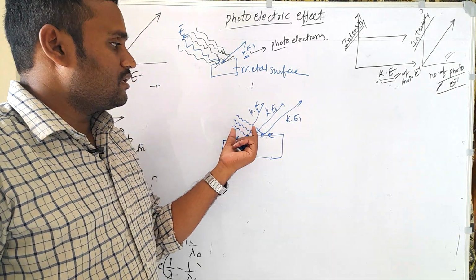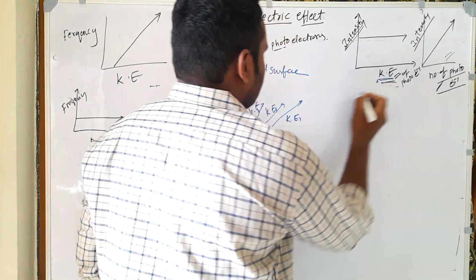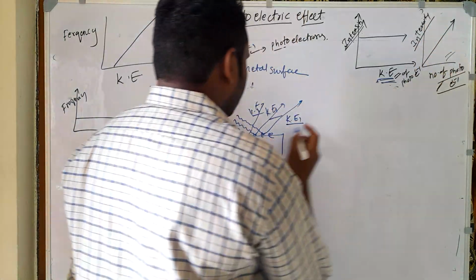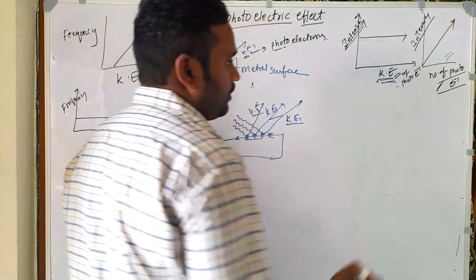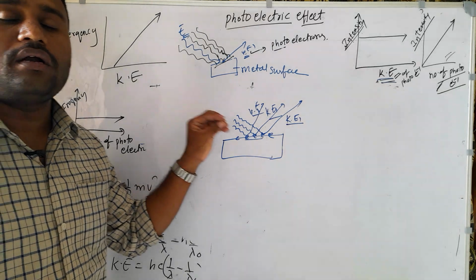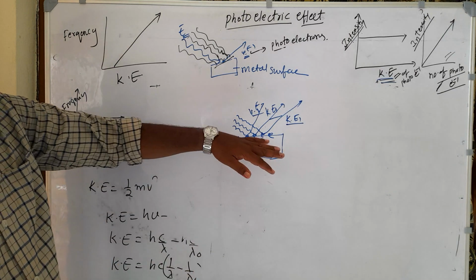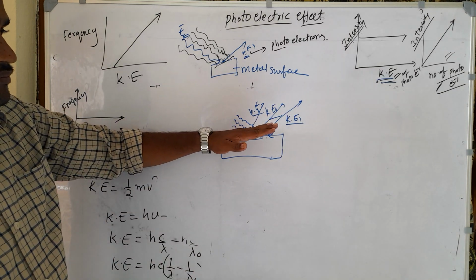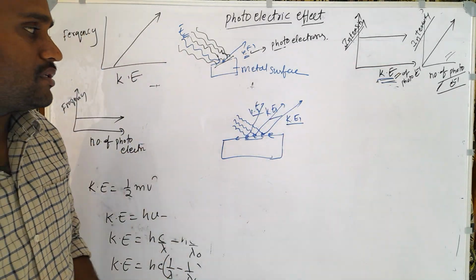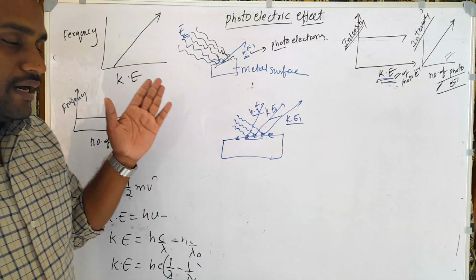increases, which means intensity also increases, but there is no change in kinetic energy. All have the same kinetic energy. But see here, when intensity increased, the number of photoelectrons increased. So it tells us that light does not have a continuous wave nature, it has a discontinuous nature, which means particle nature. Even though intensity is increasing, kinetic energy is not changing, so energy has not increased there. What increased is the number of photons, the number of light particles.